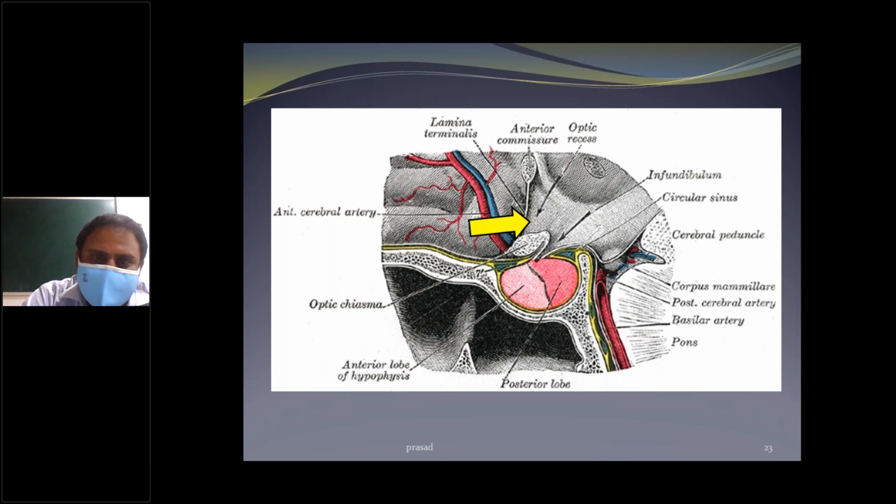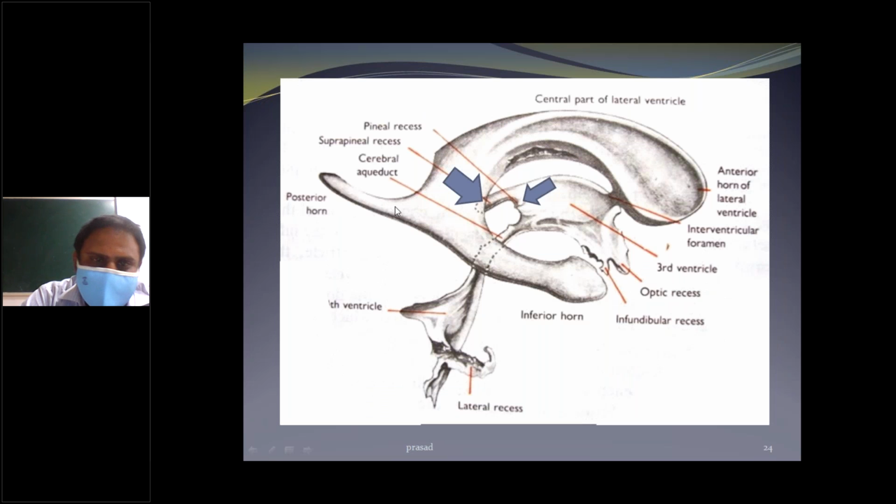Next one, the lamina terminalis, optic recess and infundibular recess. So this is the pineal recess and suprapineal recess. Above the suprapineal recess, these are the optic recess and infundibular recess. So the third ventricle, okay, the interventricular foramen.